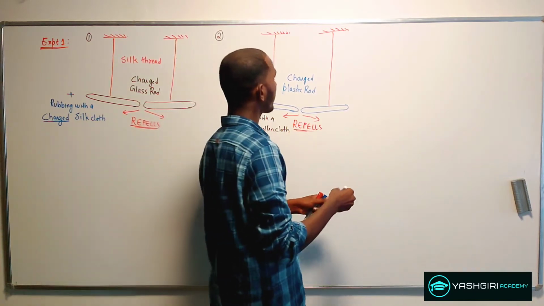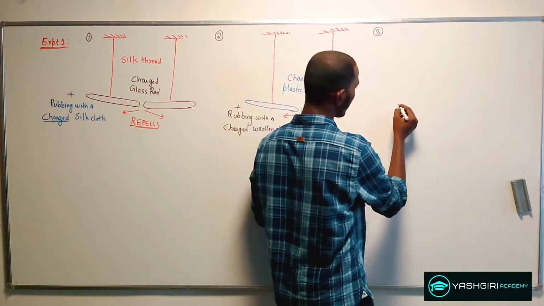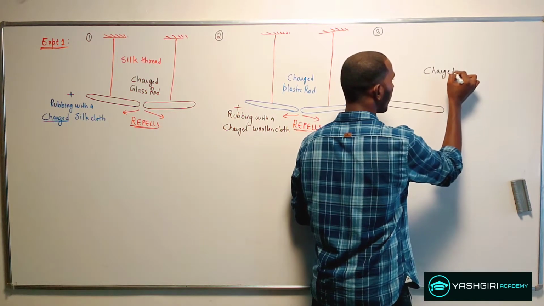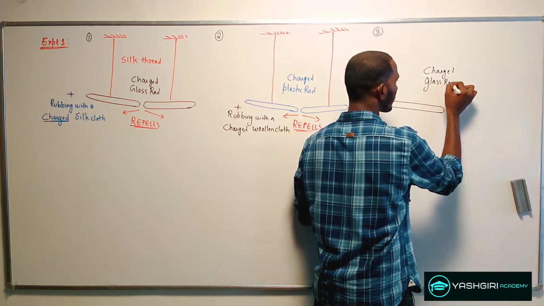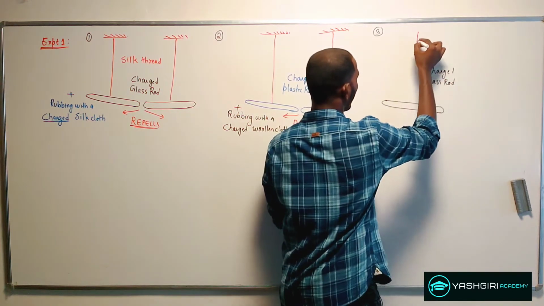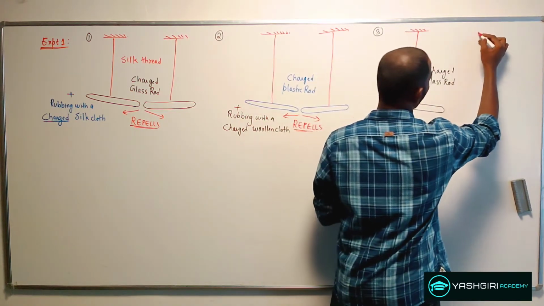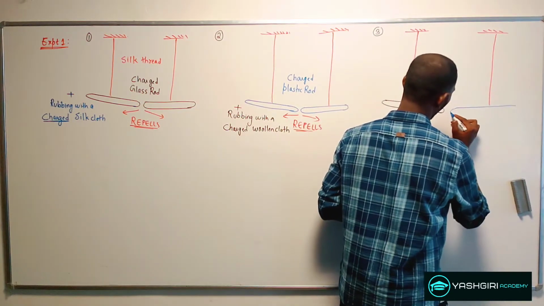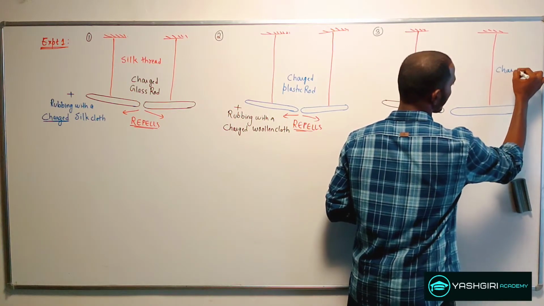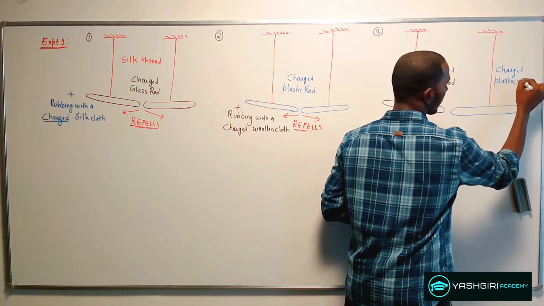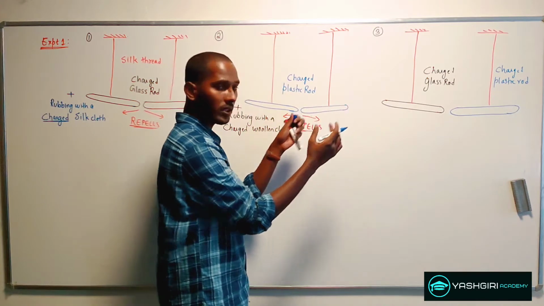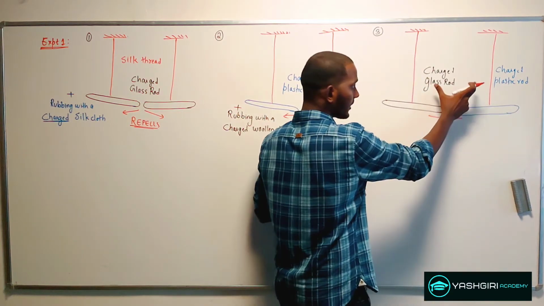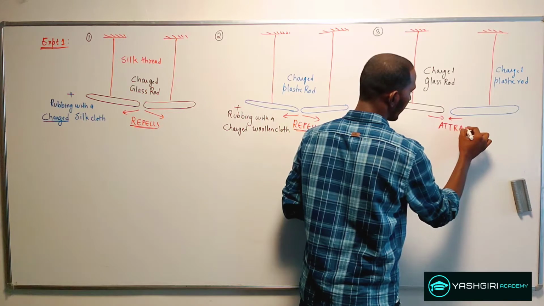And then in the third part of his experiment, he took a charged glass rod, which was again hung with a thread, and a charged plastic rod, and when he brought them closer to each other, what he observed was that there was an attraction between both the rods. So let me write attracts.